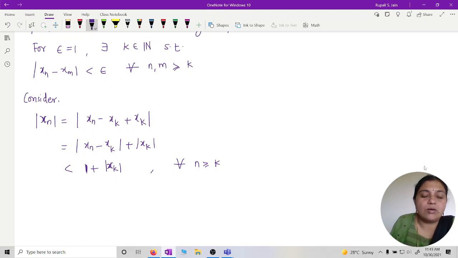Now what can I say? I want to show this is less than or equal to some constant M for all n, not only for n greater than or equal to k. For all n greater than or equal to k, I have this upper bound. What about the previous terms?